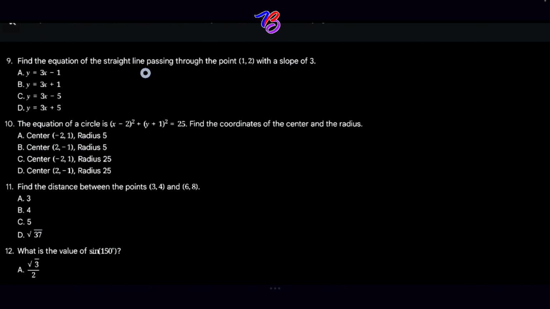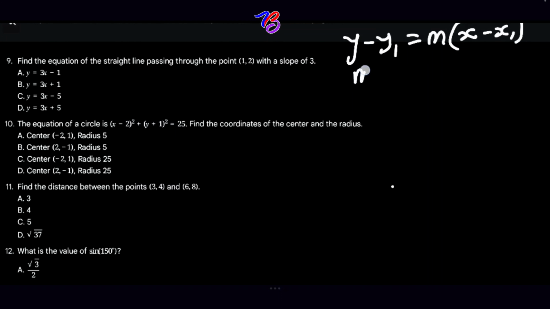Question 9. Find the equation of the straight line passing through the point 1 and 2 with a slope of 3. Okay, so these topics are very important. So please learn them and understand them. Use the point-slope form of a linear equation to solve this. And what's the formula? y minus y1 is equal to m into x minus x1, where x1 and y1 is the point 1 and 2. Okay, and then your m is the slope, which is 3.